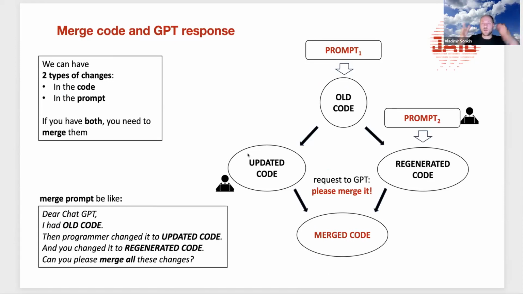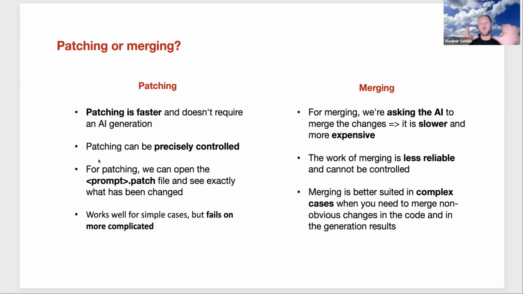So these possibilities allow us, this is a very important and complicated feature of JAIG. We are able not only to improve the prompt, because it's often much easier and much faster not to improve the prompt, because often GPT is dumb and it's very difficult to achieve the correct result. And we're able to just ask it to please update code and merge the results. We can change code, we can change prompt, and ask it to be merged. This is very powerful. So we have two ways how we can merge these changes, yes, by patching or by merging.